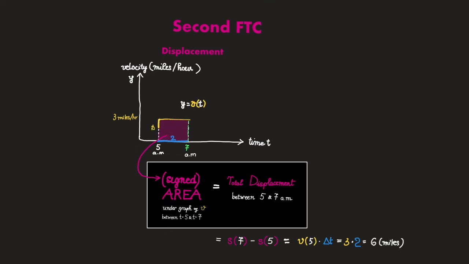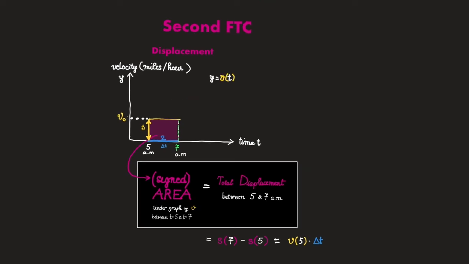Observe that the height of this rectangle is just your velocity, which was 3 miles per hour, and the width of this rectangle is just the duration traveled. So the area of this rectangle is just going to be equal to the height times width, which is velocity times duration, which is exactly equal to the distance traveled. In this case, that's the same as total displacement since you did not change direction. Now, observe that there is nothing magical about this velocity 3 miles per hour or about this time 5 and 7. The same argument works for any constant velocity.